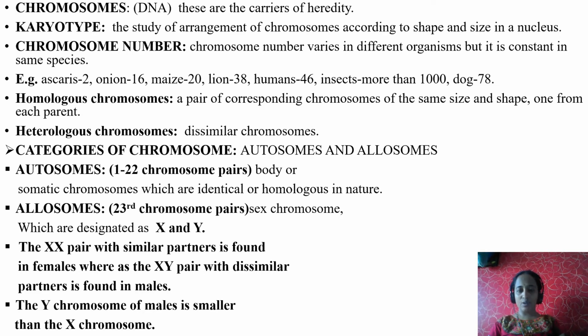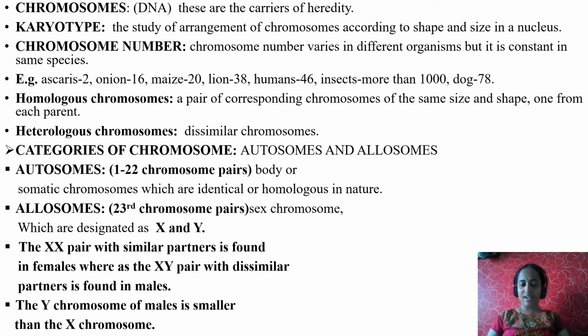Autosomes and allosomes. Autosomes. Out of 23 pairs, as I told you, there are 23 pairs of chromosomes. Total number is 46, right? So, out of 23 pairs, the first 22 pairs, starting from number 1 up to 22, are called autosomes. They are also called somatic or body chromosomes, which are identical or homologous in nature.